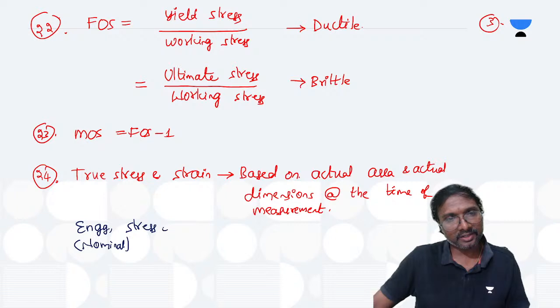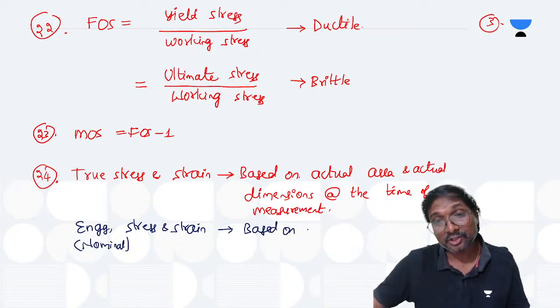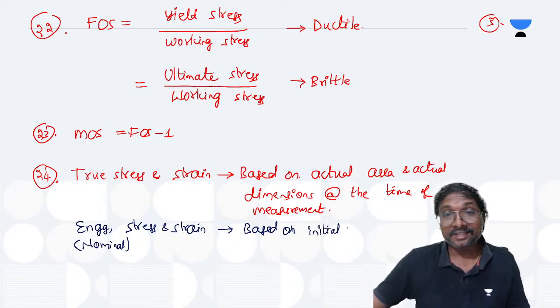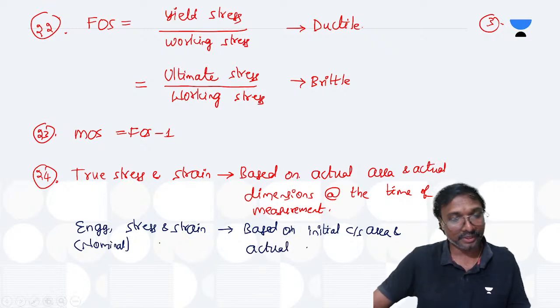So this engineering stress and strain, or nominal stress and strain, are based on what? These are based on the initial cross section area. Based on the initial cross section area and dimensions, not actual, initial.